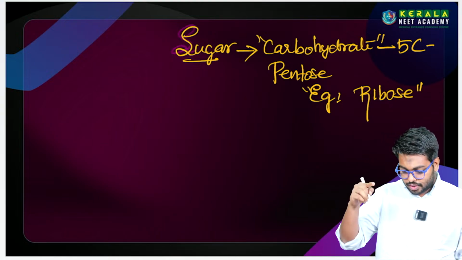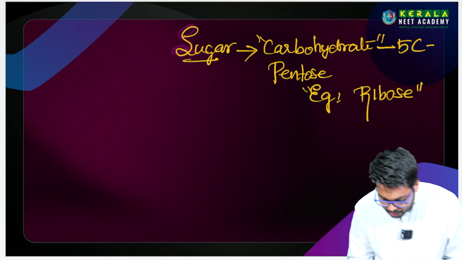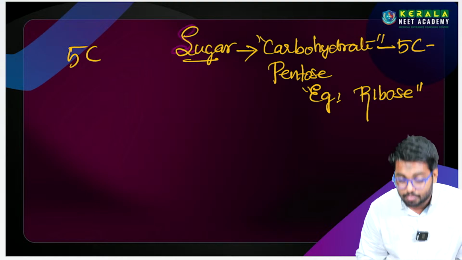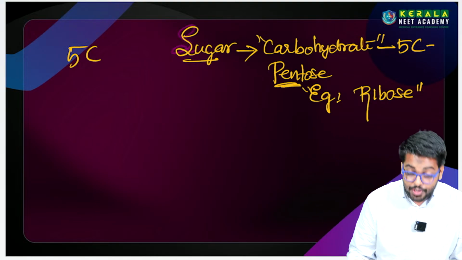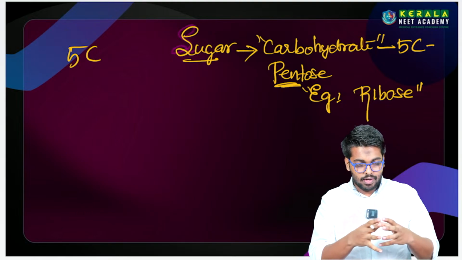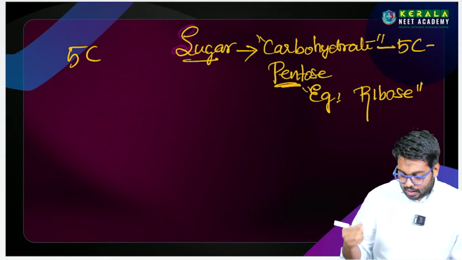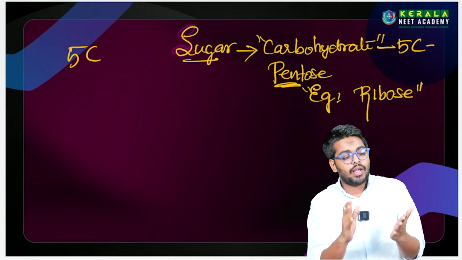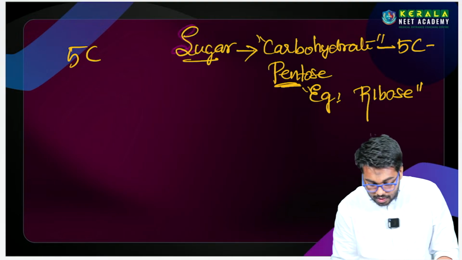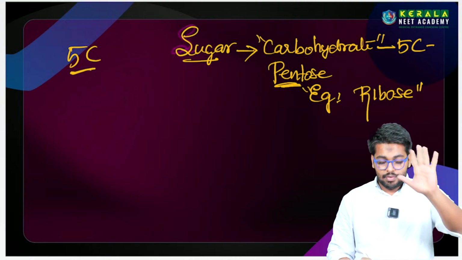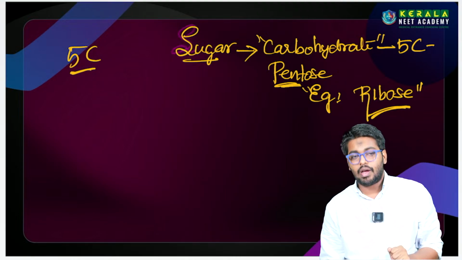இந்த ribose ஓட structure நம்ம படிக்க போறோம். So ribose அப்படின்னா 5-carbon compound. நம்ம already அந்த pent அப்படின்னா என்ன? In organic chemistry, we have learned in the IUPAC name, that pent corresponds to the 5-carbon compounds. Pent அப்படின்னா 5. அதுக்கு example நம்ம பார்த்தாச்சு ribose.